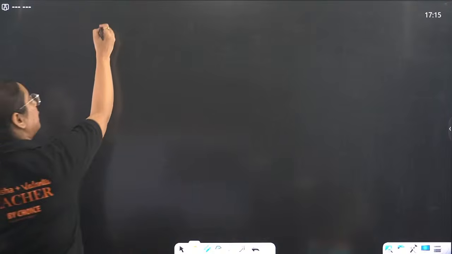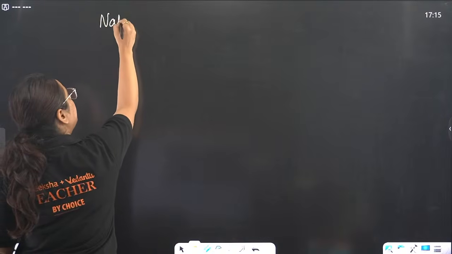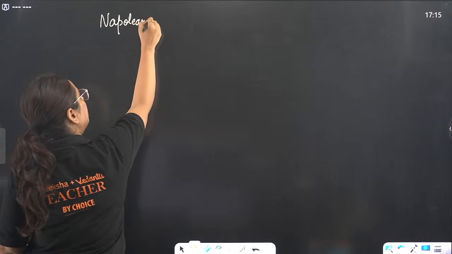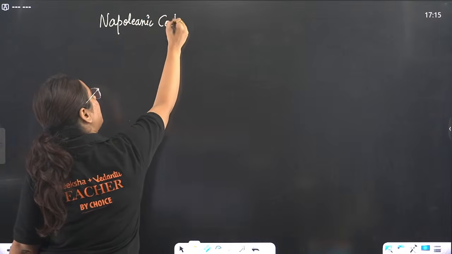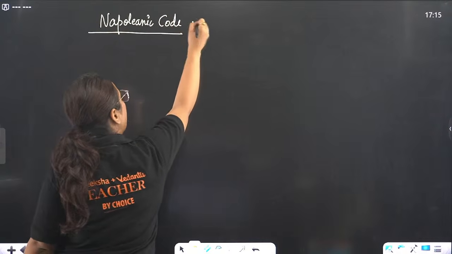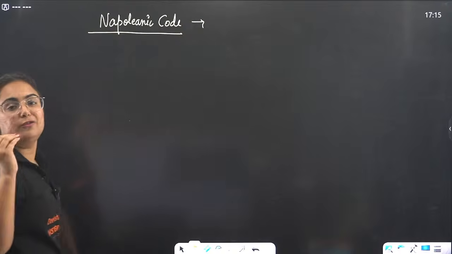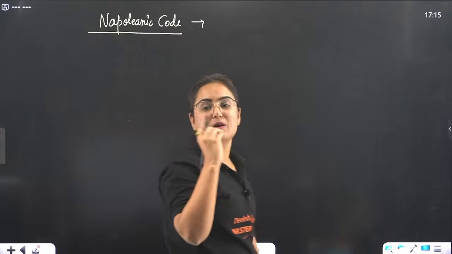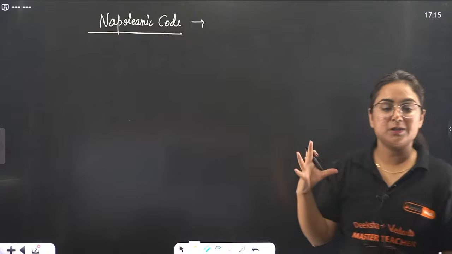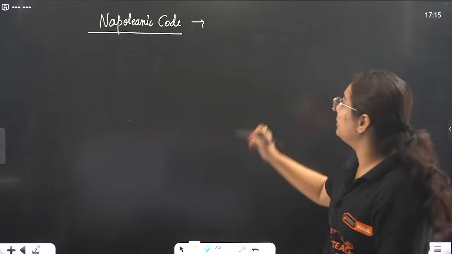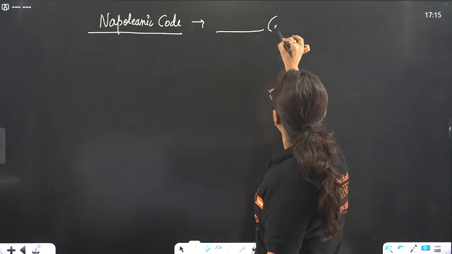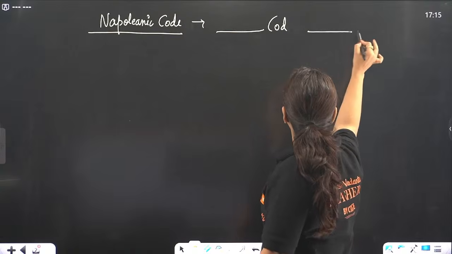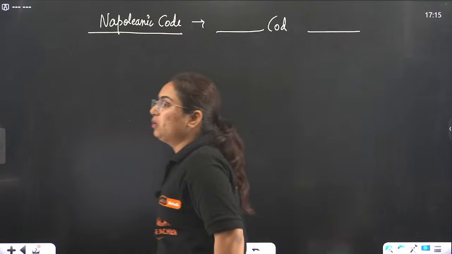Okay, the second topic we have to complete from this chapter is the Napoleonic Code. Let me see in the comment section who knows what the other name of the Napoleonic Code is, and when was it published, or when was it framed? So please tell me the name and the year. Meanwhile, I am introducing you to Napoleon.